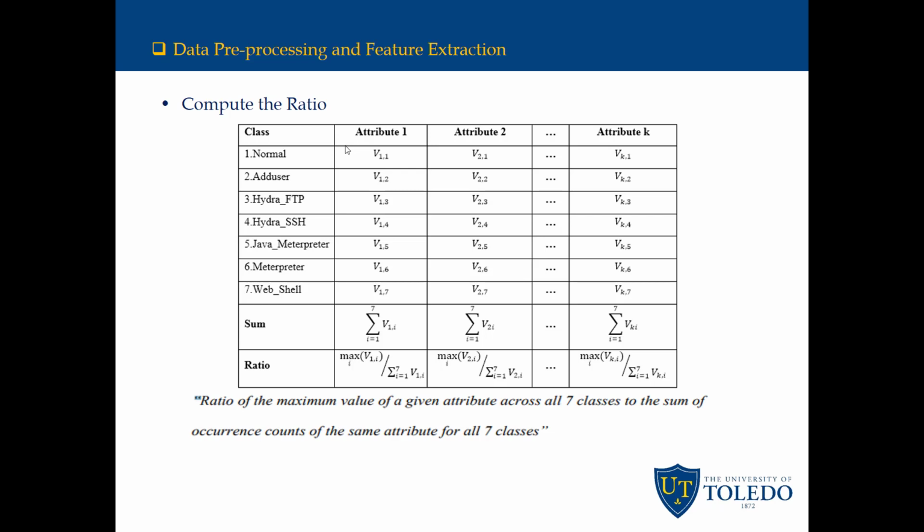In order to find those attributes which occur very frequently for a specific class, they calculate the ratio of the maximum value of the given attribute across all 7 classes to the sum of the occurrence counts of the same attribute for the 7 classes. If the ratio value is close to 1, then the associated attribute must have mostly occurred in one class and very few times in other classes.